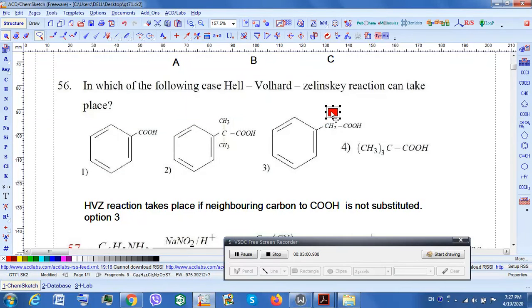Now only at this alpha position, if you have hydrogen, then halogenation can take place. This goes via an enolate mechanism. Now in option number 1, if you see, there is no hydrogen here, so 1 will not undergo. In 2, at the alpha position, this is the position that I am talking about, you have two CH3 groups, so this also will not undergo. In the 4th option, you have 3 CH3s on this particular carbon. Therefore, this also will not undergo HVZ reaction. So let's go to the next question.